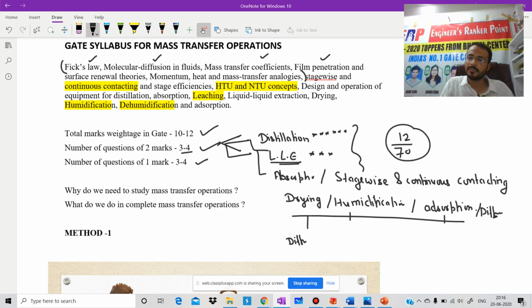Mass transfer operation is a subject in which we deal with separating things. And as we know, as a chemical engineer, what is our work? Our work in a refinery or in any industry is to separate the components from each other. Suppose we extract crude oil from oceans, but we need to separate it into diesel, petrol, kerosene, naphtha, wax, and lubricants. There are so many other things. Fractional distillation comes under the category of mass transfer operation. I hope up to this point there should be no doubt.